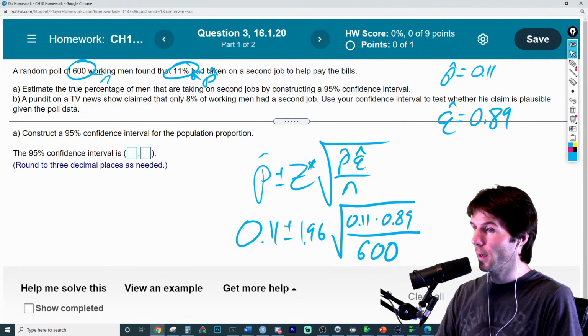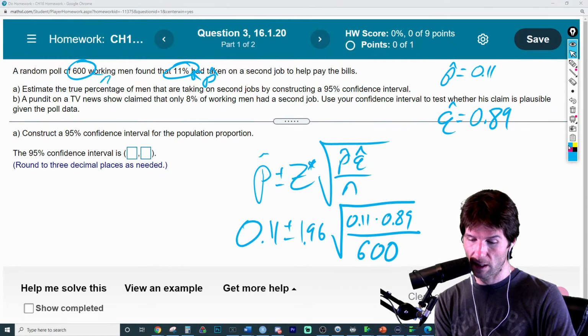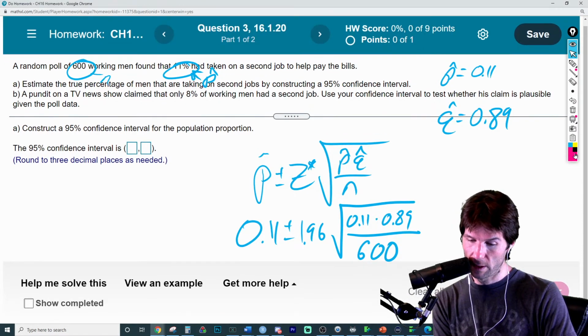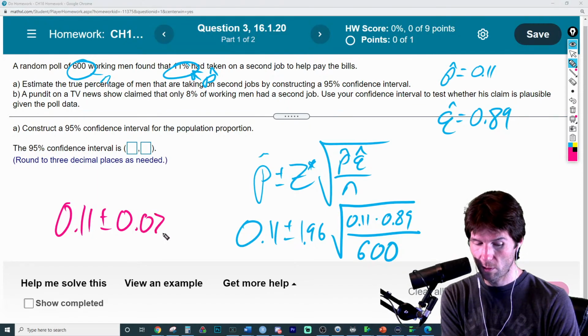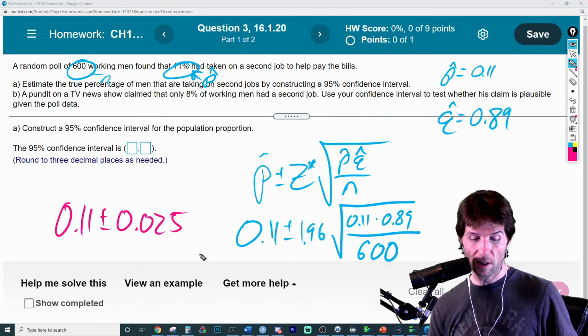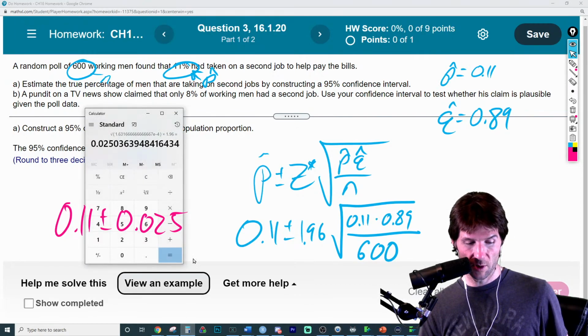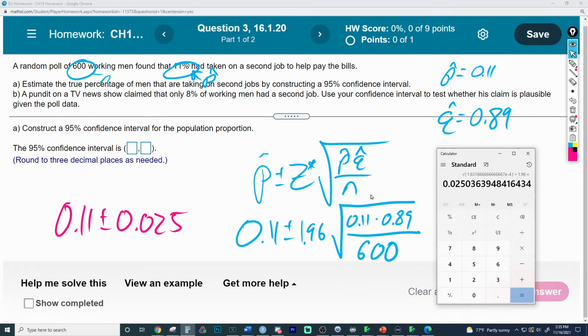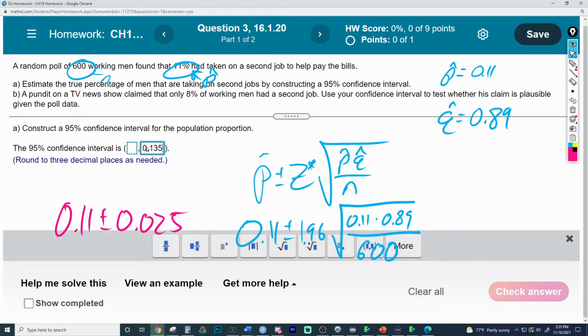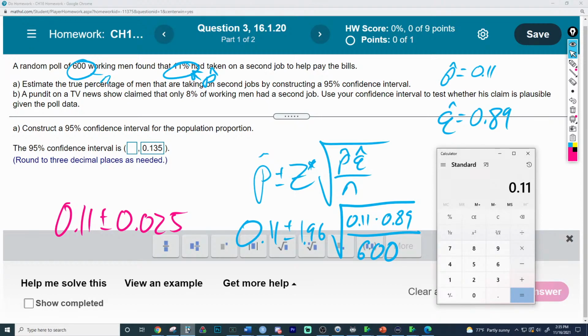At this point, I usually rewrite my interval to be the following, and this is basically the answer now. My interval is 0.11 plus or minus 0.025. Now let's solve it out. There's the margin of error. 0.11 plus 0.025 is 0.135 right there, and 0.11 minus 0.025 gives the bottom, 0.085.